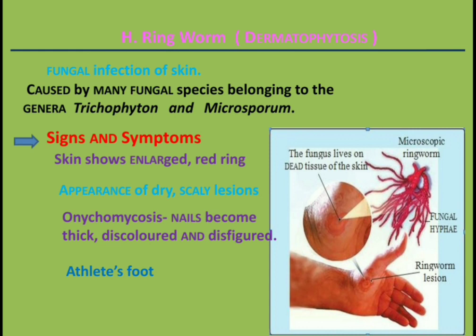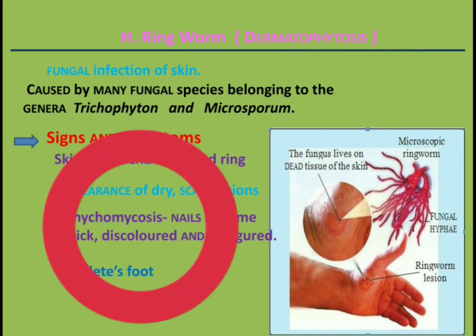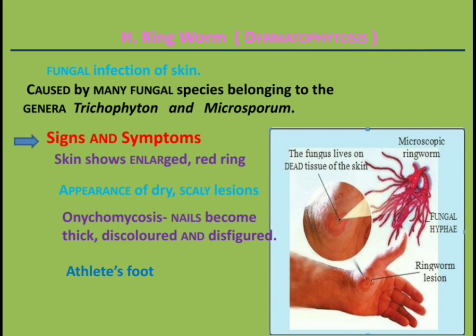Then, what are the signs and symptoms of ringworm? The infected skin shows enlarged red ring caused due to ringworm. So, the name is given ringworm. Then, appearance of dry, scaly lesions on various parts of the body. These red patches cause intense itching. Next, infection to nails is termed as onychomycosis, in which nails become thick, discolored, and disfigured.